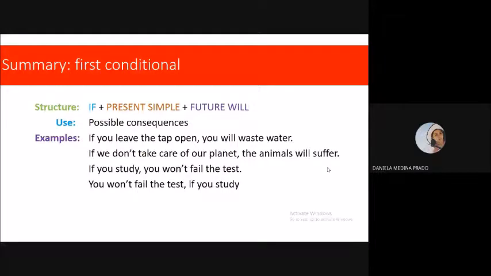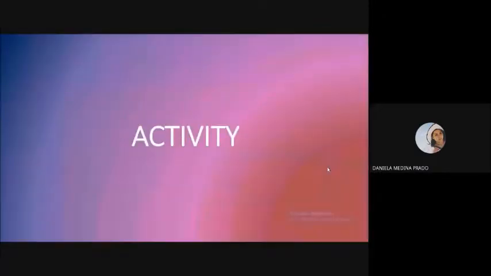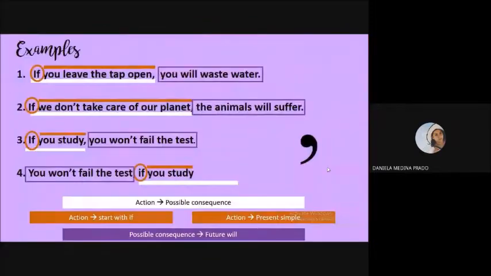Okay, so the activity. I'm going to publish the activity there in the Facebook group. Make sure you are there on time so you can develop the activity. Remember these slides because we're going to do something very similar to this, okay?